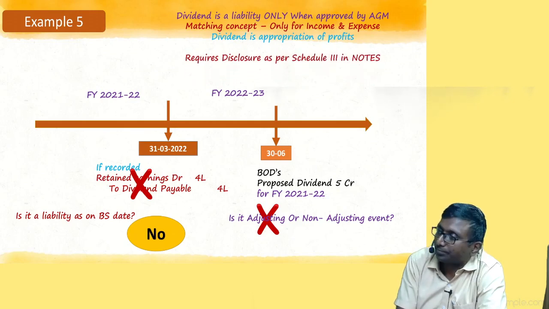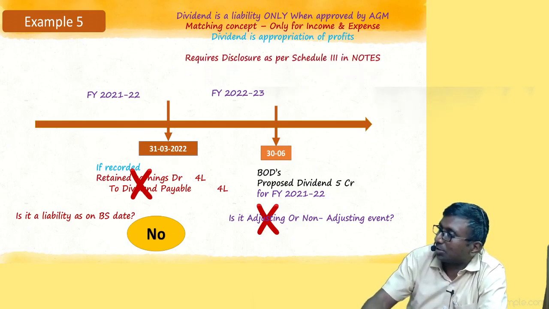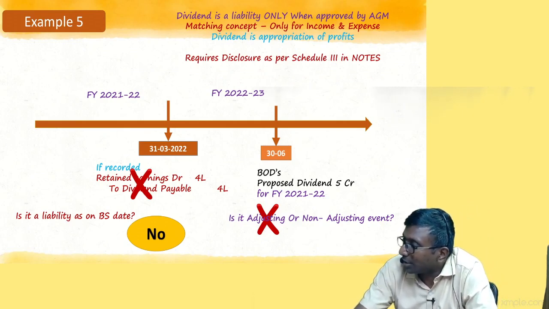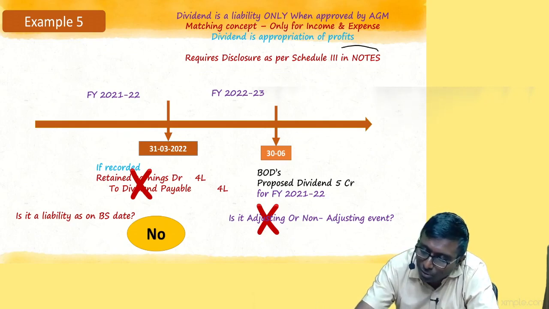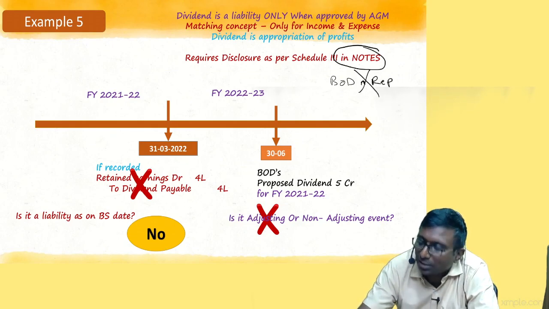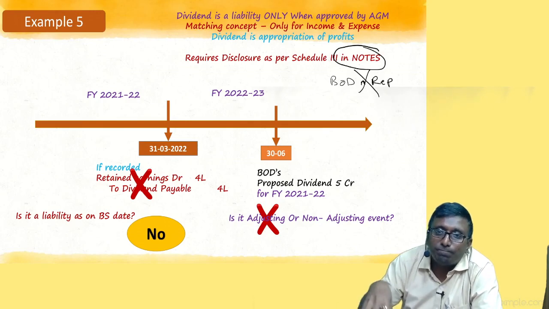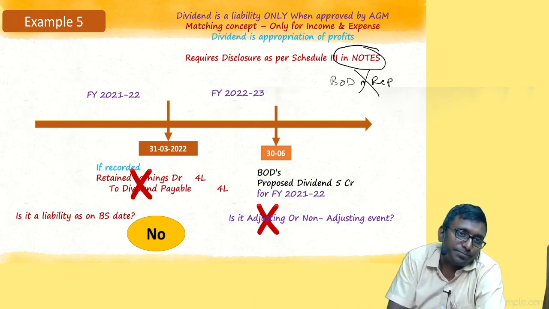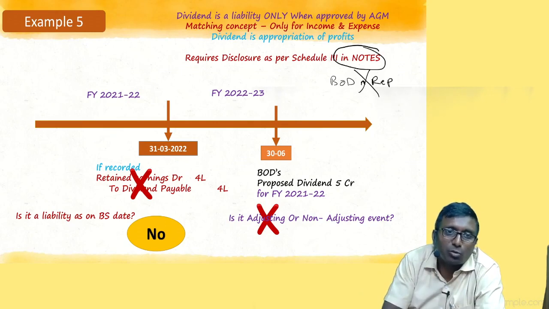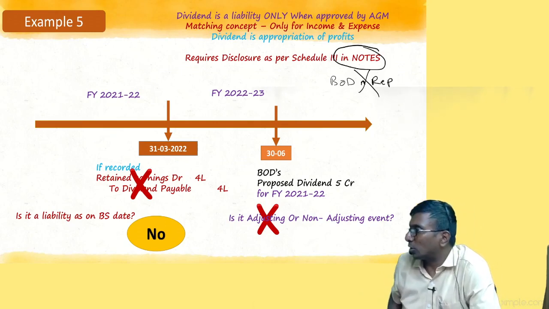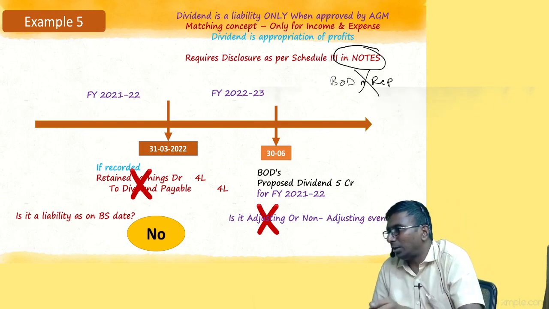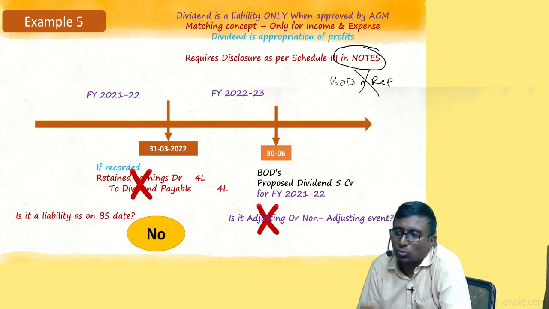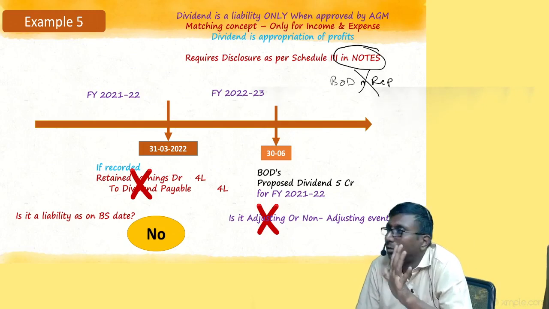Can you go through this? And what is the exception here, my dear? I told you in the first or second slide that a non-adjusting event should be disclosed in the board's report. But this is an exception. That's why, for a proposed dividend, it should be part and parcel of the notes. This is the requirement of Schedule 3, which you are supposed to follow anyhow. Schedule 3 says disclose it in the notes. We'll disclose only that exception, the rest all as before.